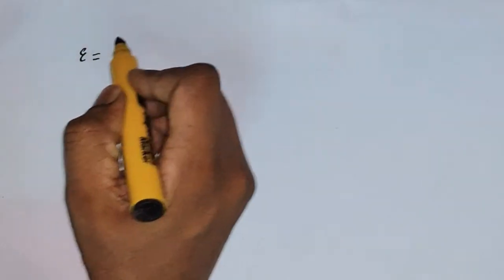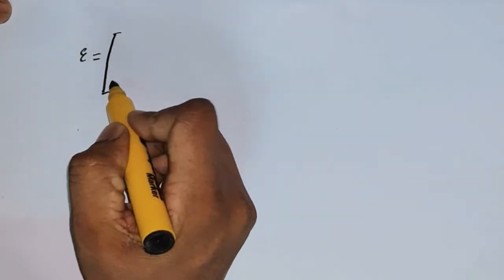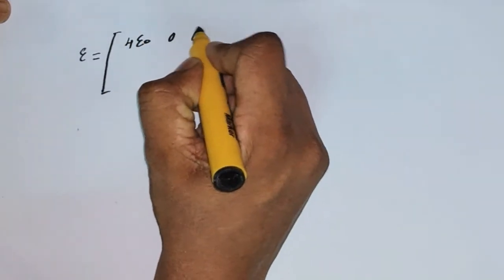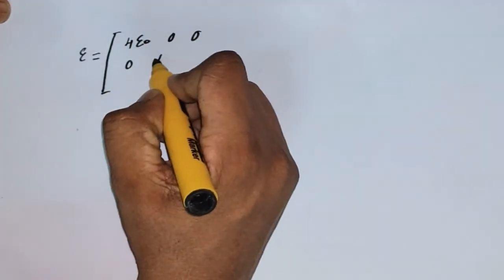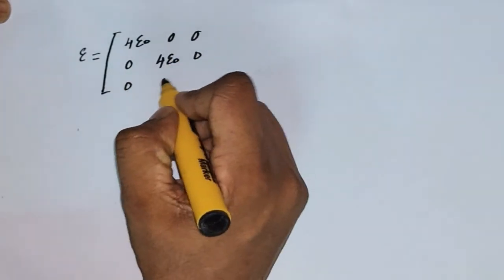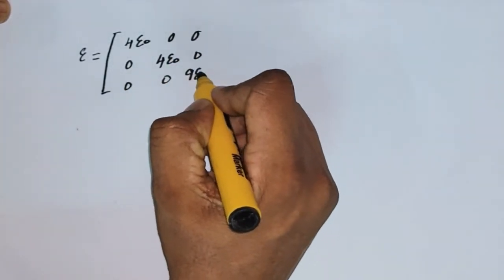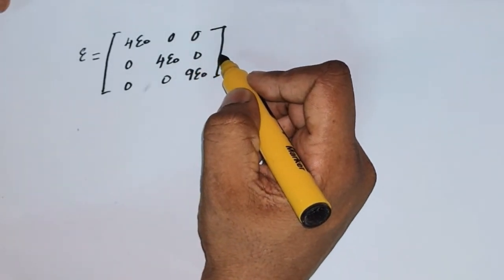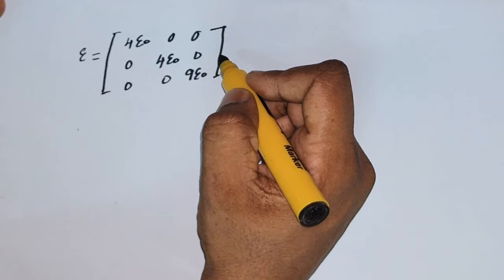In the problem they are given the permittivity tensor, epsilon, which in the uniaxial crystal system is 4 epsilon naught 0 0, then 0 4 epsilon naught 0, then 0 0 9 epsilon naught. This is the permittivity tensor for the uniaxial anisotropic medium.